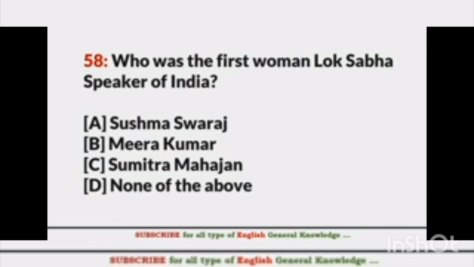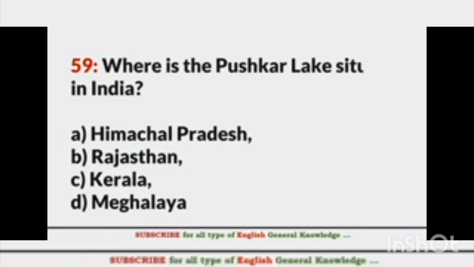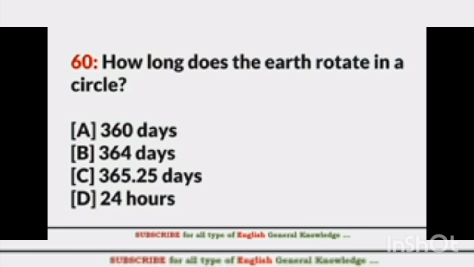Who was the first woman Lok Sabha Speaker of India? That is Meira Kumar. Where is the Pushkar Lake situated in India? Where is Pushkar Lake of our India situated? That is in Rajasthan. How long does the earth take to rotate in a circle? That is also an important question. How long is a year? That is 365.25 days.